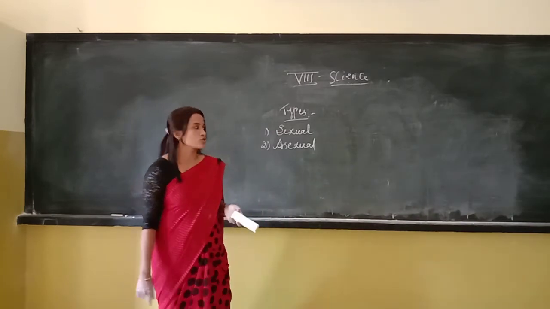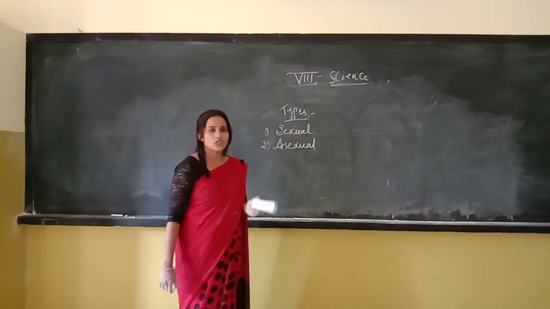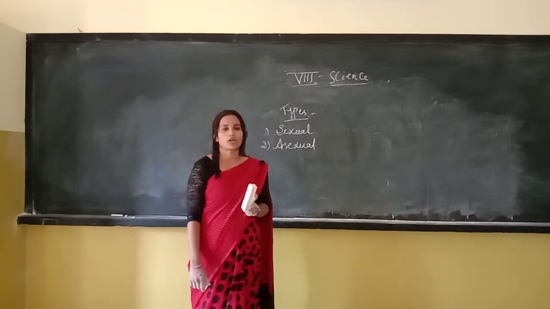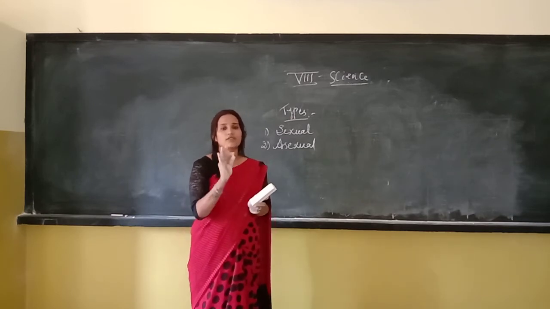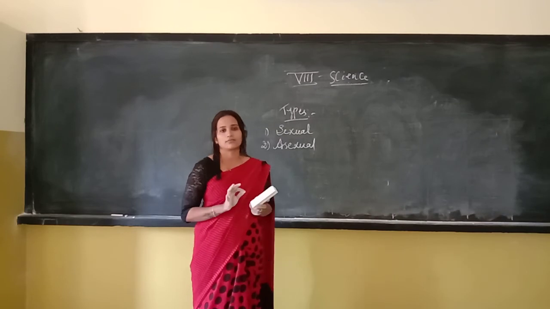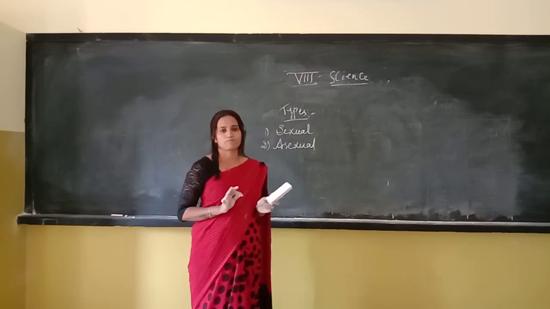Plants also show sexual and asexual reproduction, and animals also show sexual and asexual reproduction. But in this lesson we are going to learn reproduction in animals only, not plants. Plants we have already learned.